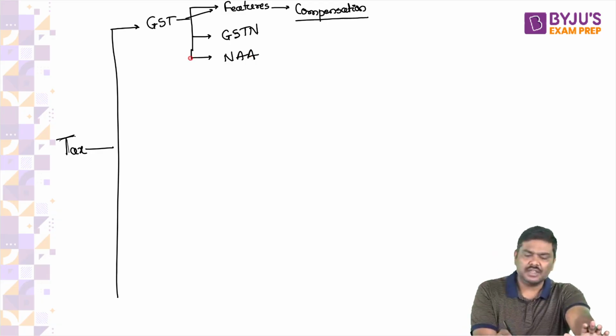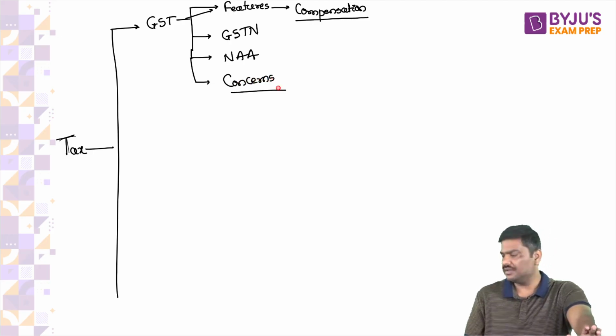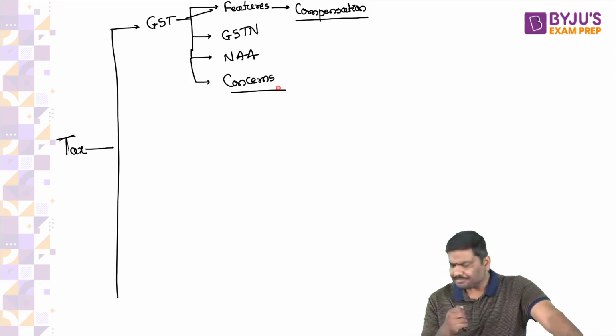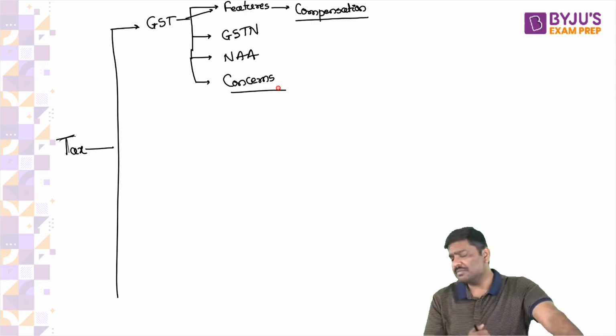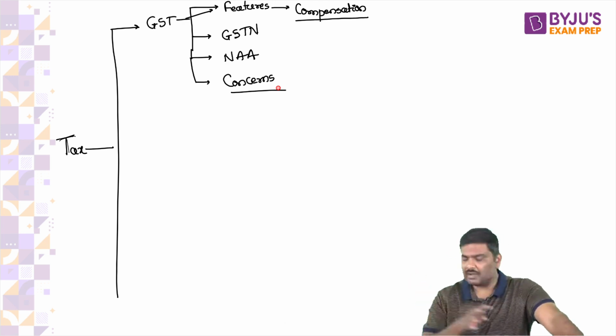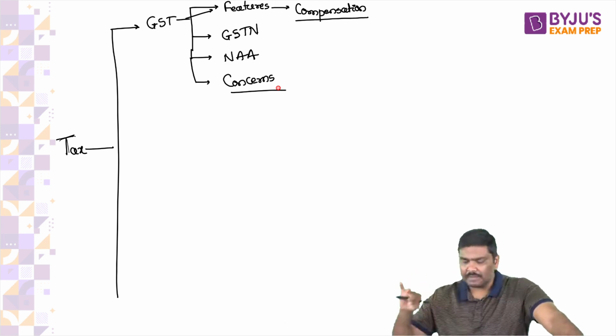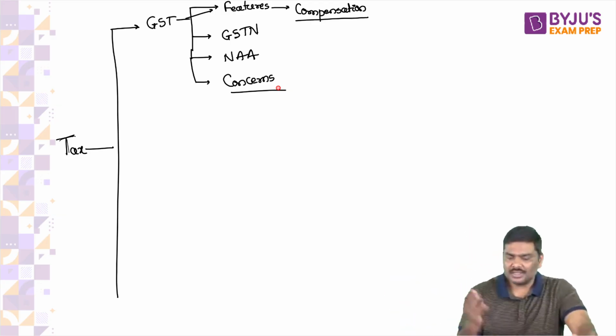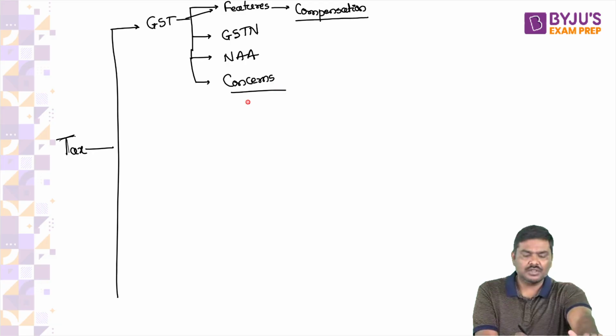After that, we discussed what are the concerns related to GST. What are the important concerns related to GST? For example, compliance burden has become higher. Revenue protection has become a problem. There are various goods which are out of the ambit of GST as of now. We need to bring them under the GST, etc. So these are some of the things that we have discussed under the concept of GST.